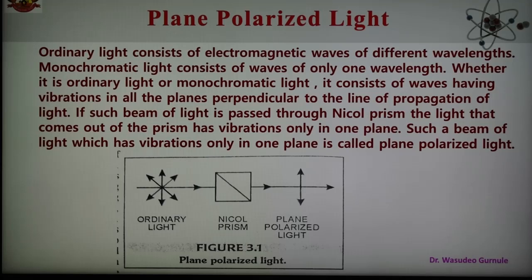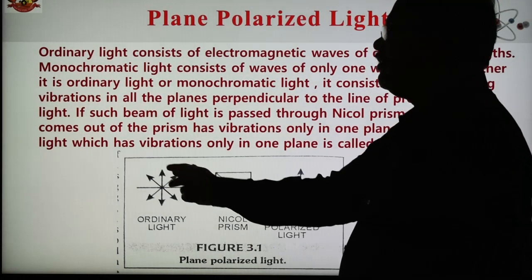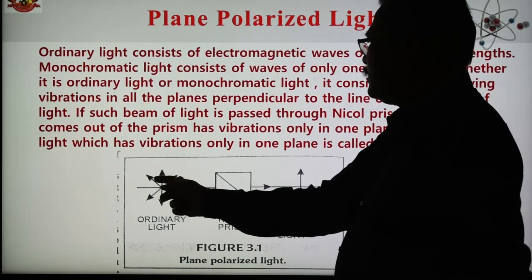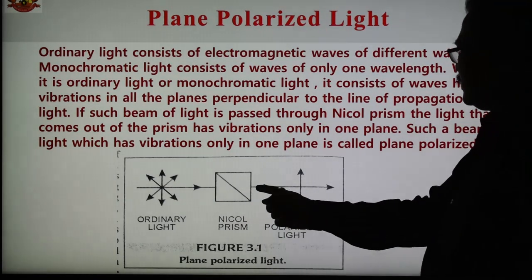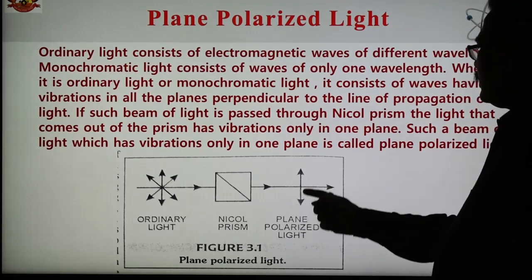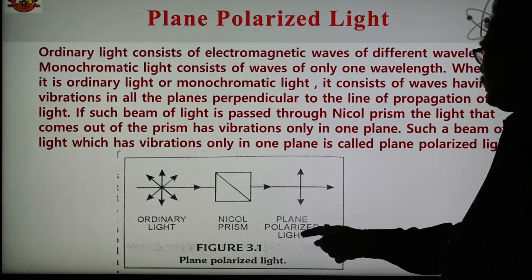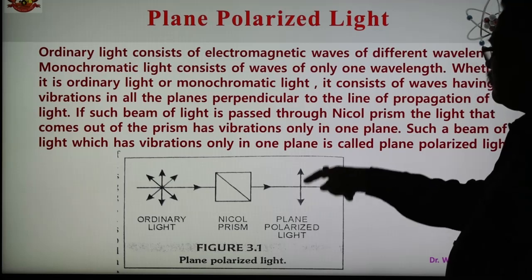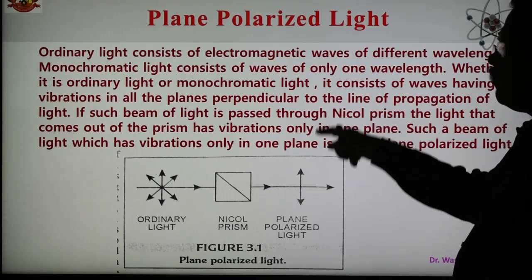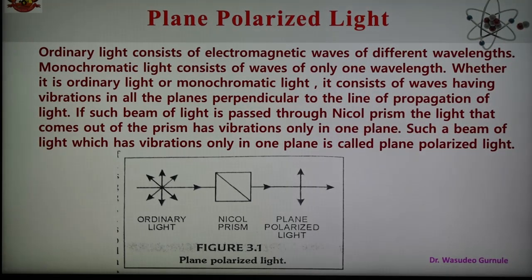Now what is plane polarized light? As shown here, this is ordinary light having vibrations in all directions. But when this ordinary light passes through the Nicol prism, the light coming out vibrates only in one plane. See here, 1, 2, 3, vibrating only in one plane. Such light is known as plane polarized light.